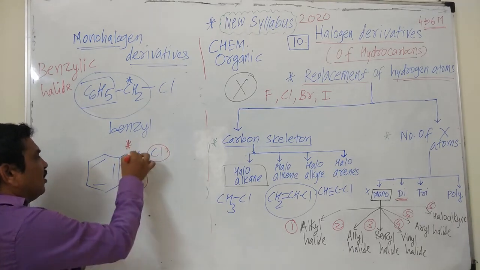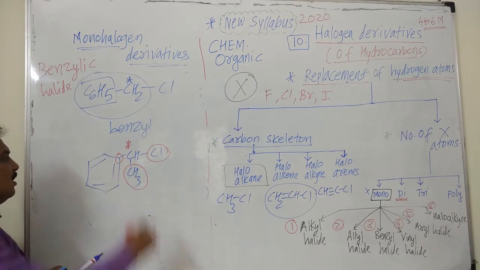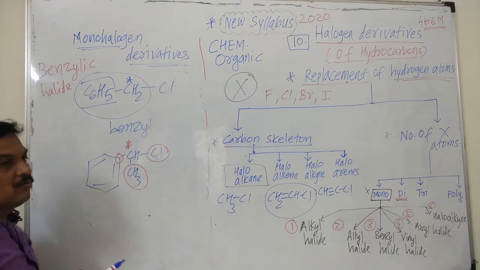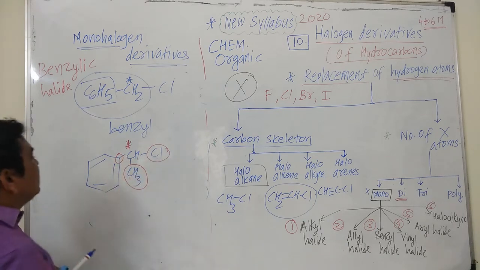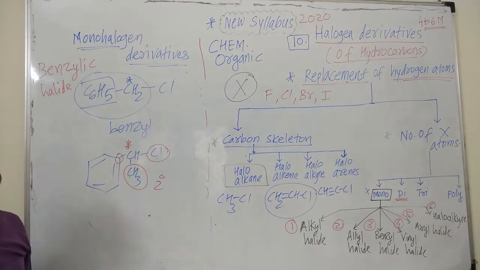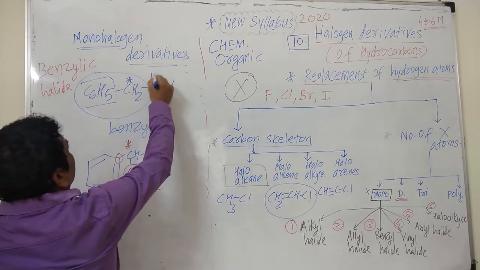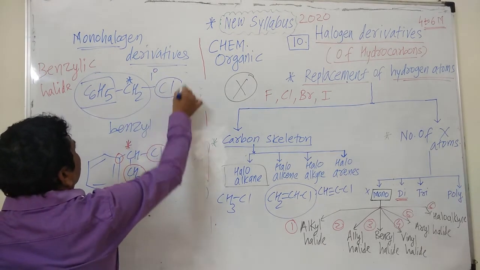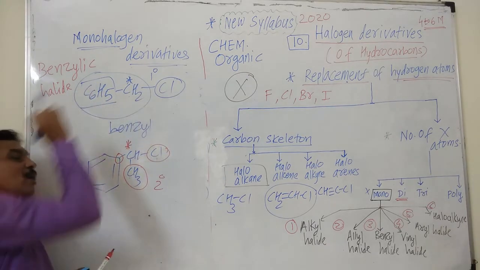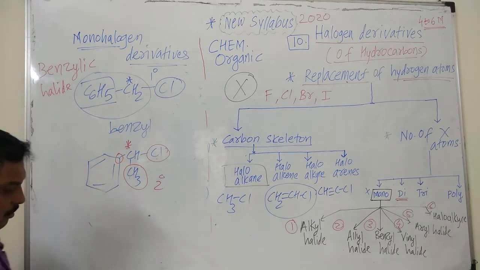it is attached to two carbon atoms. Here a carbon atom, here another carbon atom. The carbon atom to which halogen is attached is attached to another two carbon atoms. Hence it is a secondary benzyl halide. It is a type of benzylic halide, but it is secondary, and the earlier one is primary because halogen is present on a primary carbon. That carbon atom is attached to one carbon atom of the benzene ring. Hence it is a primary benzylic halide.